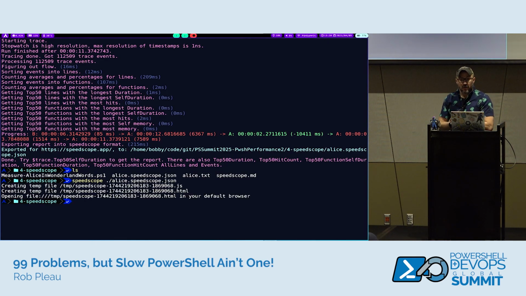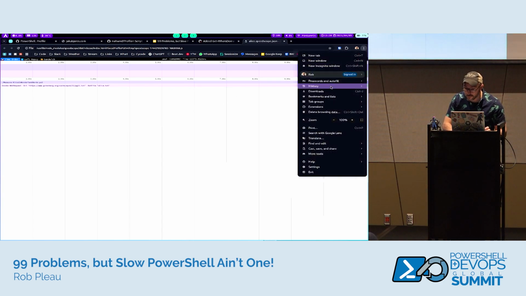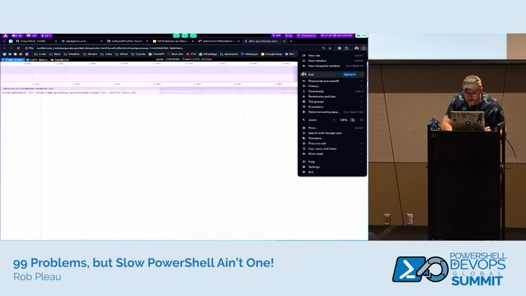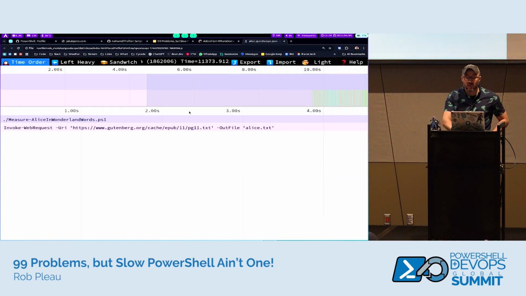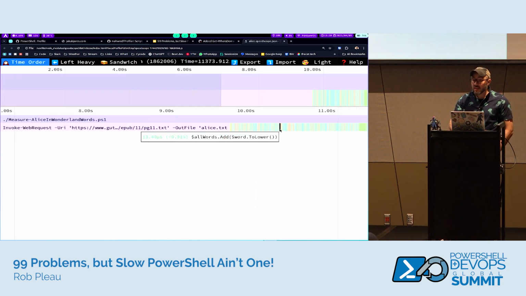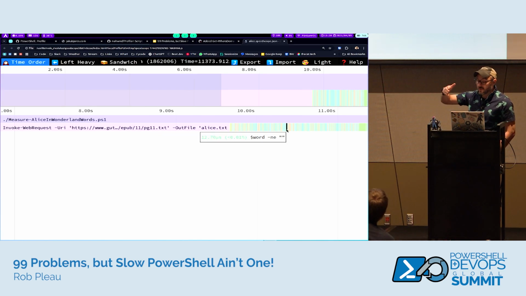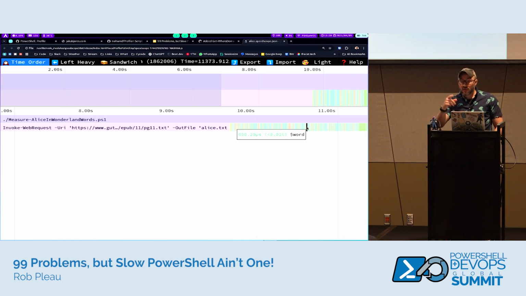With that, do I have speedscope installed? I do. Let's see. This is going to be brutal to probably view. Let me see if I can zoom in. But there's a few different ways you can view this. And this one's chewy because, especially if I scroll over, once we start looping through all the words, we can see every run of basically parsing the words, which there's many words in Alice in Wonderland. These flame charts vary. Your mileage may vary. I just wanted to show you that if you're into flame charts, you can generate this.